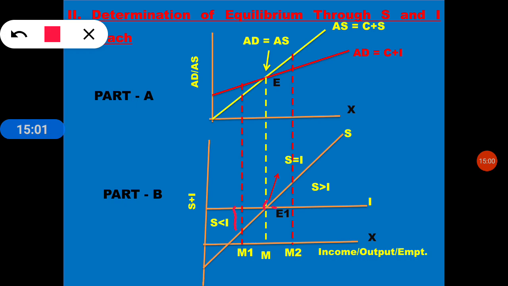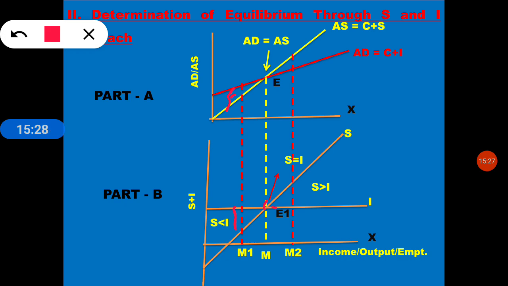So here you can see investment is more than the saving. They are investing more than the savings, taking from the savings and investing, and it will be reaching the savings before this level. Here you can see upwards, what is the condition? Excess demand.